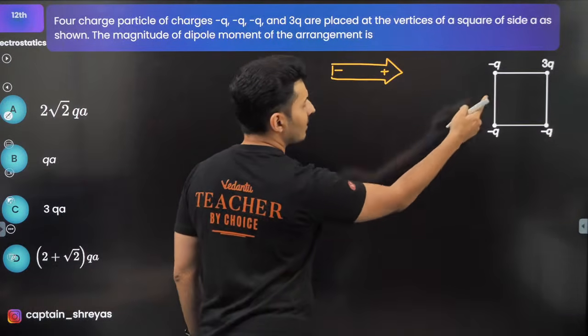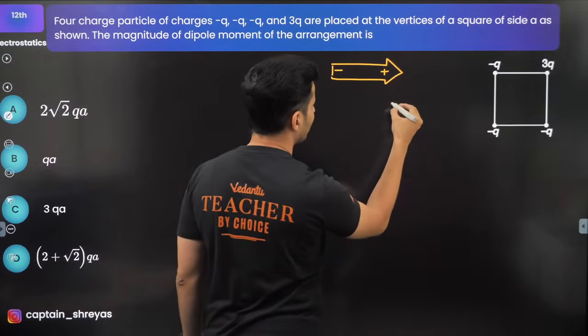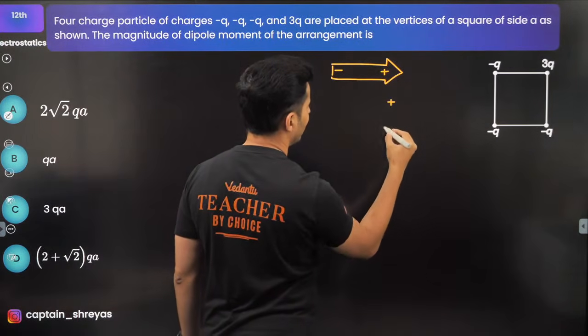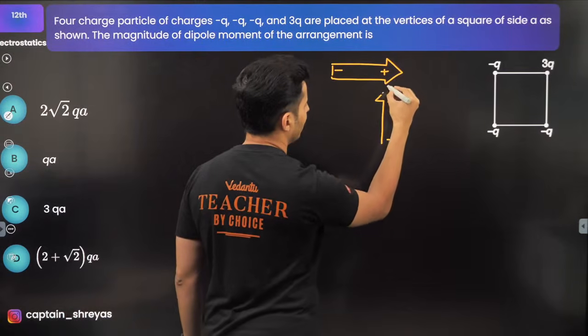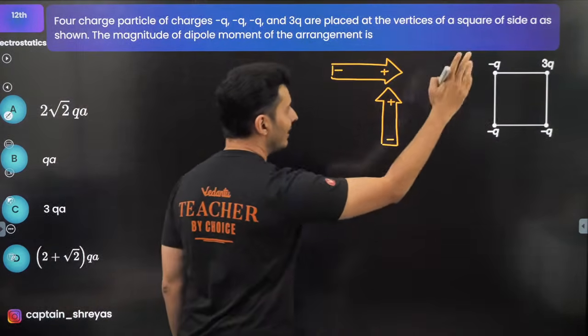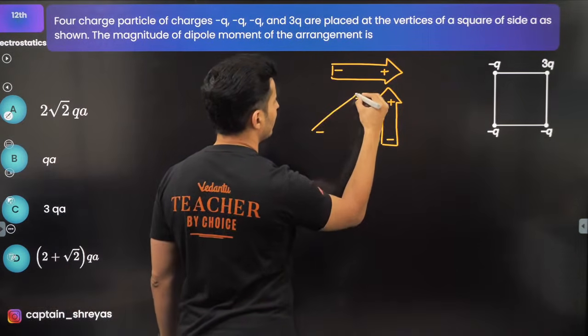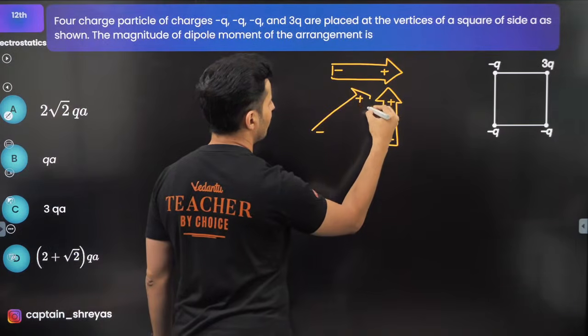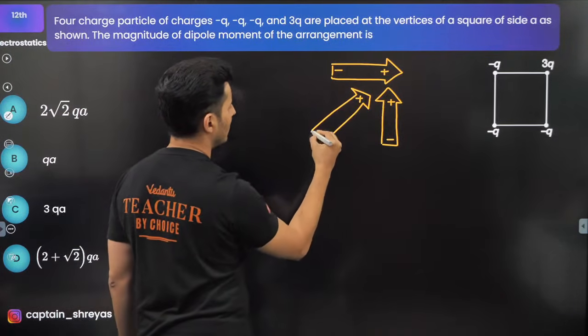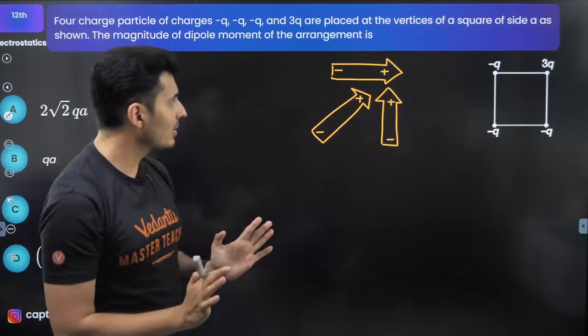Then out of 3q, one of the plus is gone, so 1 minus and 1 plus over here is another dipole. And this minus and the 1 remaining plus is also one of the dipoles. Check it out. So these are the 3 dipoles. I hope you guys can see it. Everybody with me on this?